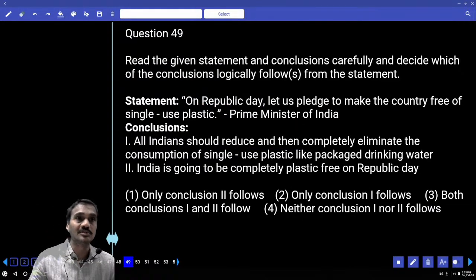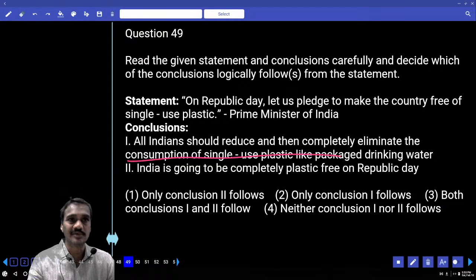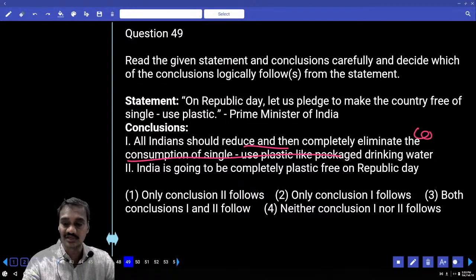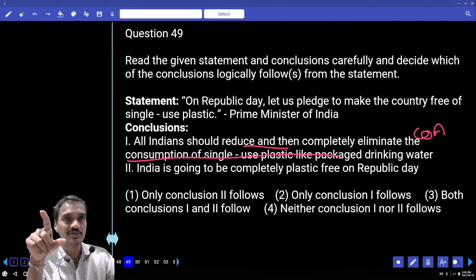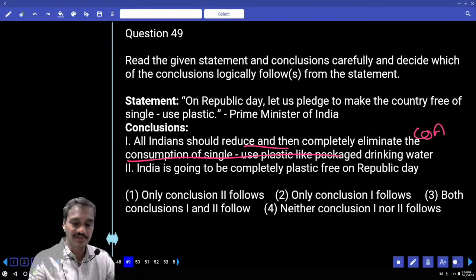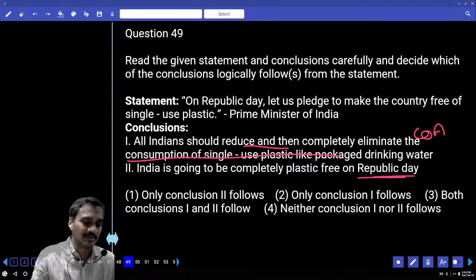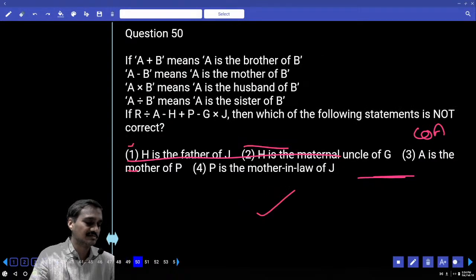Now the first one, does it hold? Now the first one comes under which category? First one is the course of action. All Indians should reduce and completely eliminate. It comes under courses of action rather than conclusion. Conclusion means what can be said definitely from the statement. We can say the Prime Minister wants to decrease the pollution. And coming to the second, India is going to be completely free on Republic Day. We cannot say that date. So what is your answer here? Neither one nor two is the choice for question number 49.